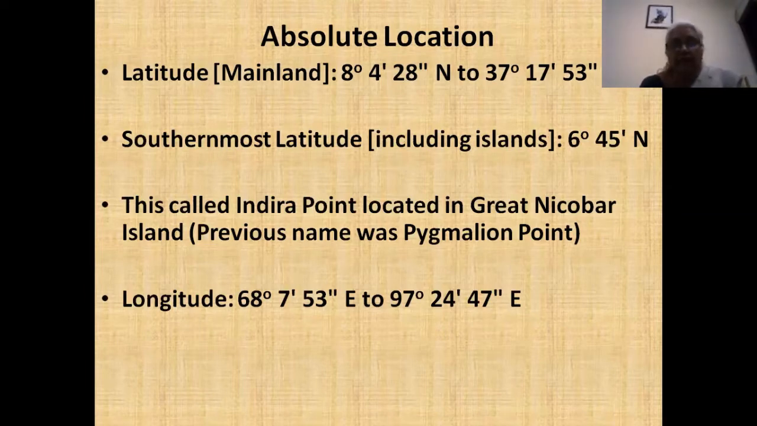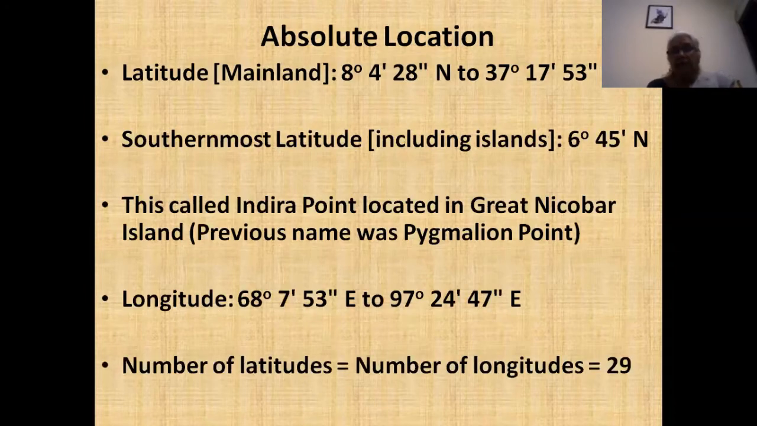In terms of longitude, we are going from 68 degrees east to 97 degrees east. So we look at these two values, 8 degrees and 37 degrees, and 68 degrees and 97 degrees. You will find that the difference in each is exactly 29. So we have 29 latitudes across mainland India, and we have 29 longitudes.